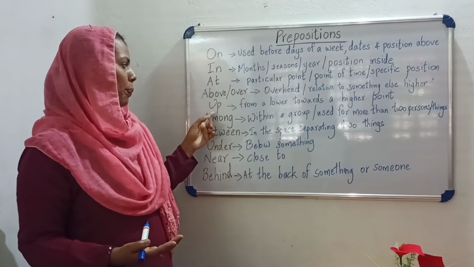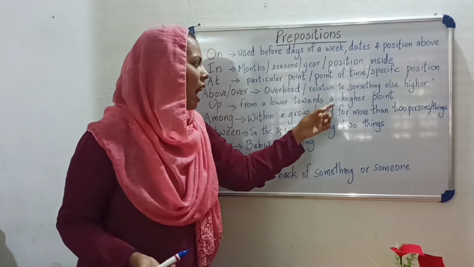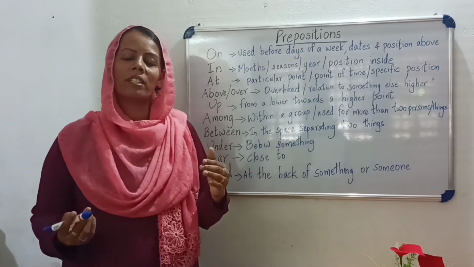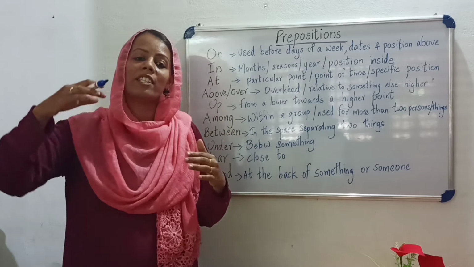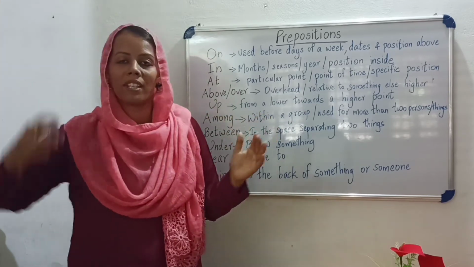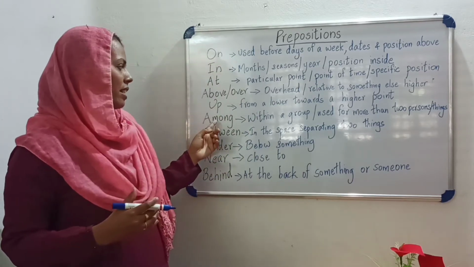Then up. Up means from a lower towards a higher point. For example, the kite is flying up in the sky. Kite is flying up in the sky. Okay. Then next is among.